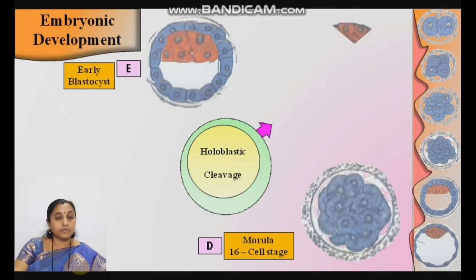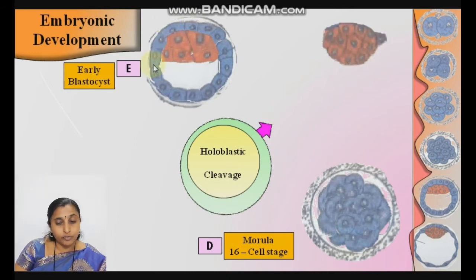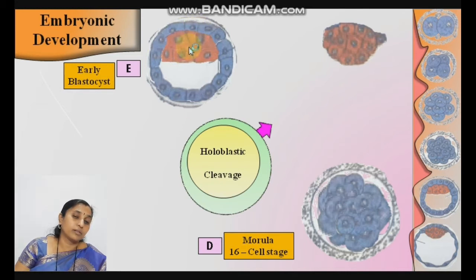Now see here, the early morula has converted into the early blastocyst. Inner cell mass and outer cell mass layers are formed. The point at which the inner cell mass gets attached to the outer mass of cells is the embryonal pole, and the opposite side is the abembryonal pole. As the name indicates, at the embryonal pole the inner mass of cells forms the future embryo, the baby, and the outer layer of cells forms the protective membranes of the embryo. Early blastocyst.